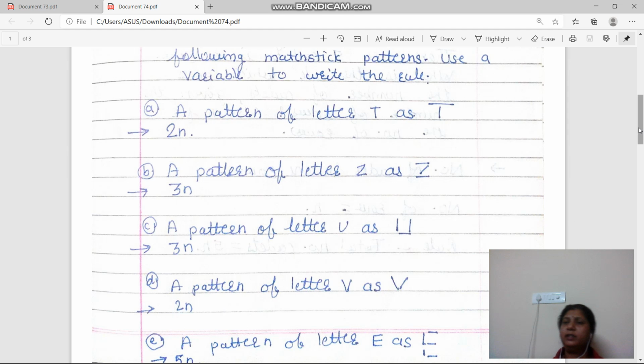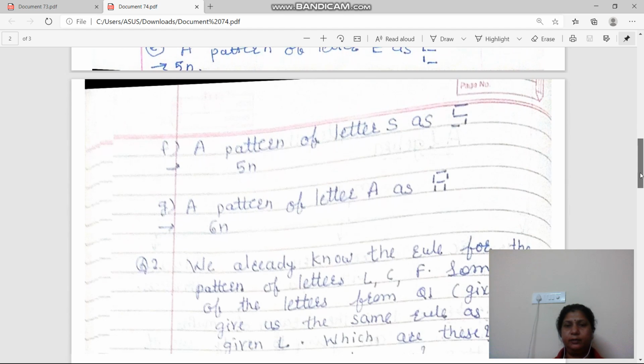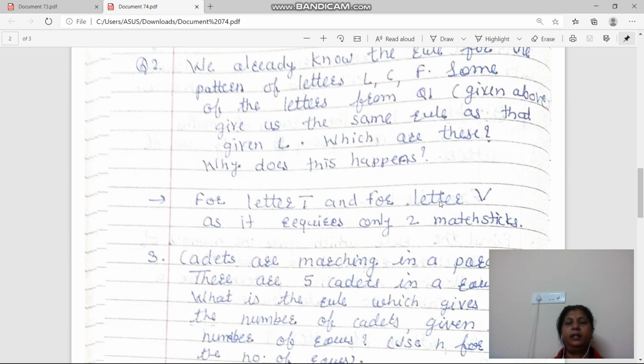Why? Because they also require only 2 mastics. Understand? For letter T and for letter V, the rule is the same as they require only 2 mastics. Understand? Fine. So let's start the third example.